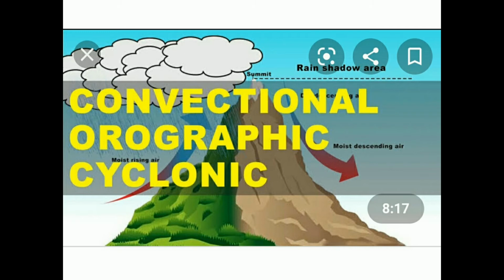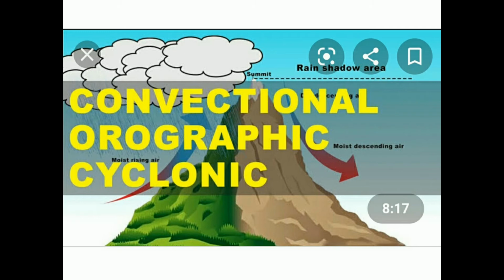And here we are going to discuss the types of rainfall. On the basis of origin, rainfall may be classified into three types. What are those? Convectional rainfall, orographic rainfall and cyclonic rainfall. Once again, children, what are the types of rainfall? Convectional rainfall, orographic rainfall and cyclonic rainfall. These are the three types of rainfall. Now let us discuss all three in detail.